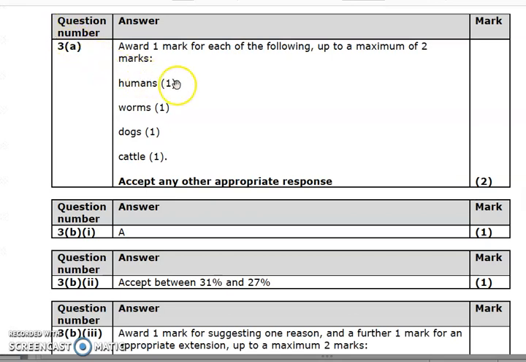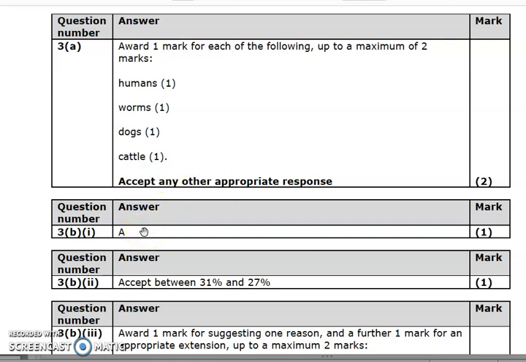Look, the examples they've given for biotic resources, worms and dogs, there's a little bit of an odd one, but humans as well. But a biotic resource is any living thing. And you could also include plants or anything like that in there as well. So it could be fruits, vegetables, plants as well.